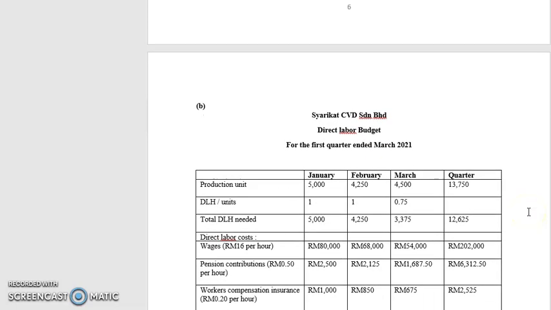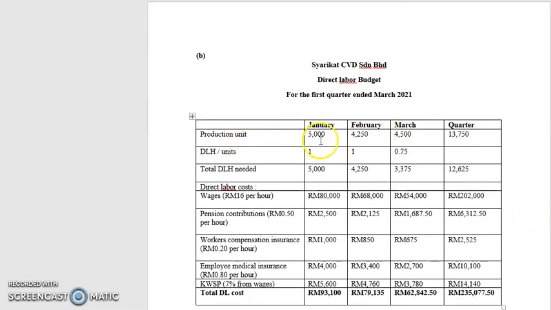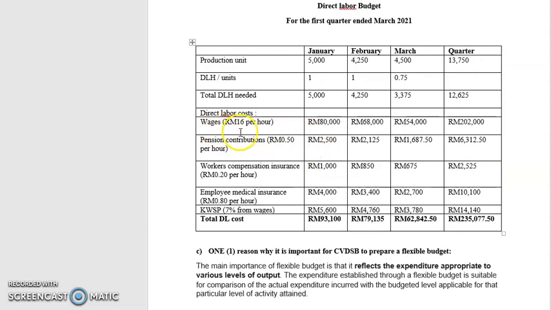And then the direct labor budget. Production units times the direct labor hours per unit, and then you get the total direct labor hours needed. So wages are 16 per hour, times the hours, you get 80,000. And pension contribution, workers compensation insurance, employee medical insurance, KWSP, and then you get the total direct labor cost.